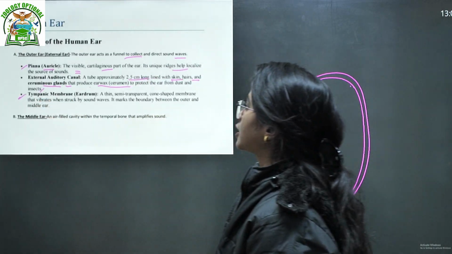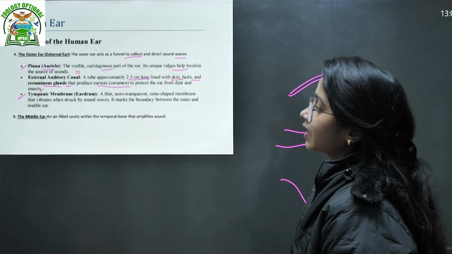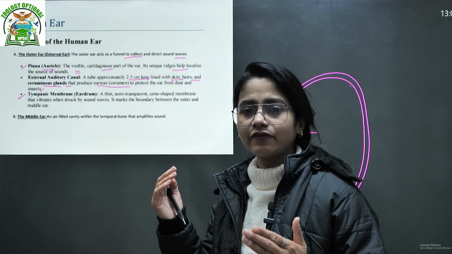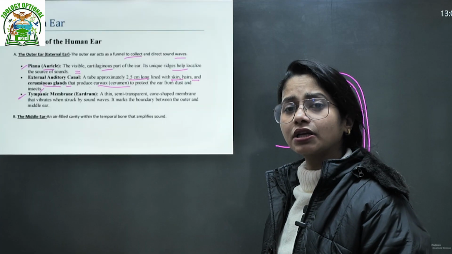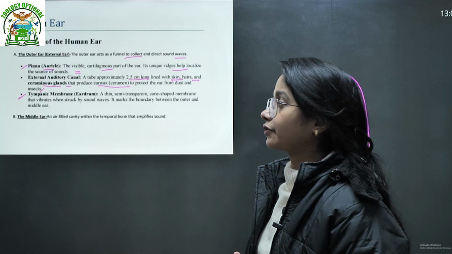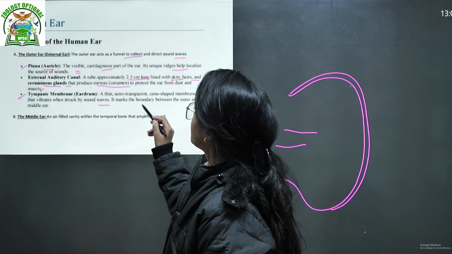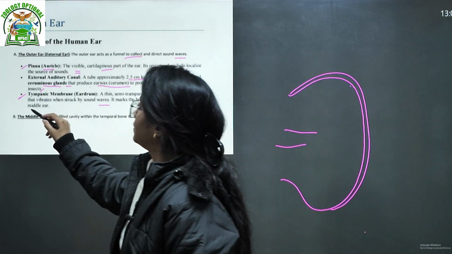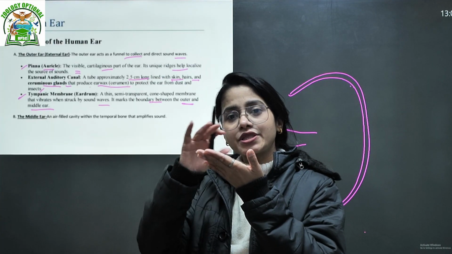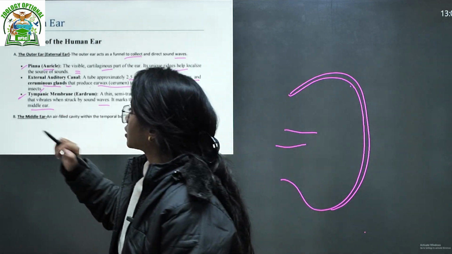Then the tympanic membrane, called the eardrum. Yes, the eardrum is also included here. It is a thin, semi-transparent, cone-shaped membrane that vibrates, what we call the kaan ka parda. It is not that deep, which is why it is included in the outer ear. Somewhere you may have seen it included in the middle ear, but that is how we differentiate it from such reference books. It vibrates when struck by the sound wave. It marks the boundary between the outer and the middle ear. That's why we mention it in the outer ear, because it is a membrane separating the outer ear from the mechanism of the middle ear. So that is the tympanic membrane.